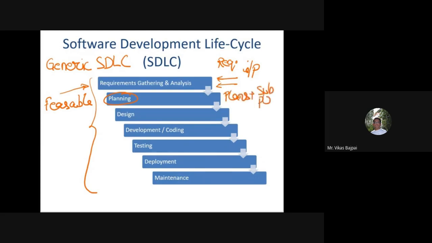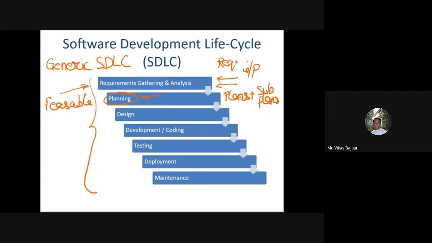Sub-plans may be that, okay, what will be the software requirements, what will be the hardware requirements, whether we have to move towards cloud or not, whether, based on the requirements, we'll be able to provide this in-house, or I need to get in touch with a third-party developer to provide some resources or not.